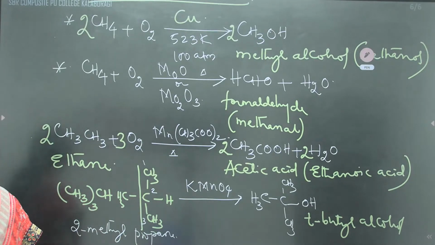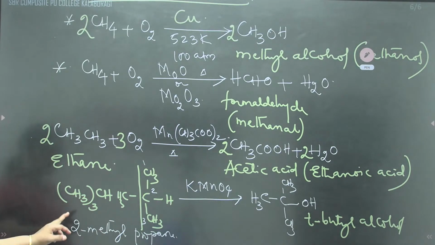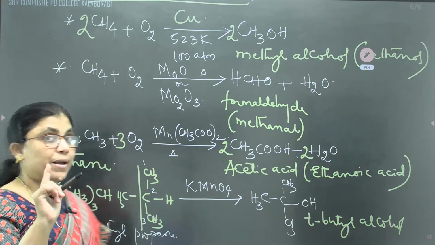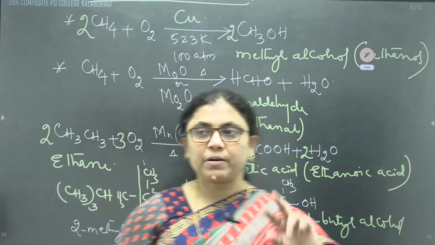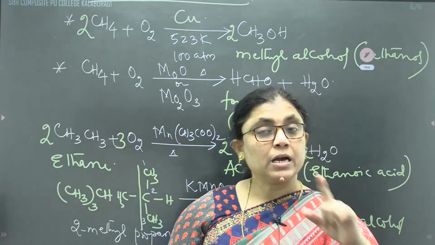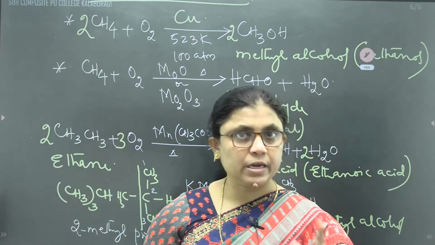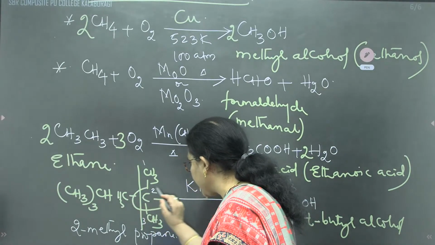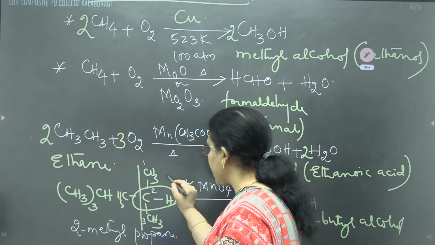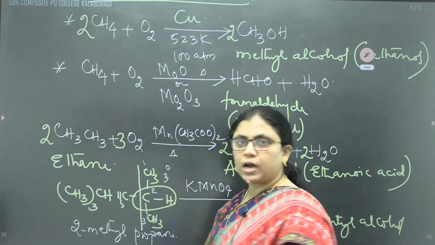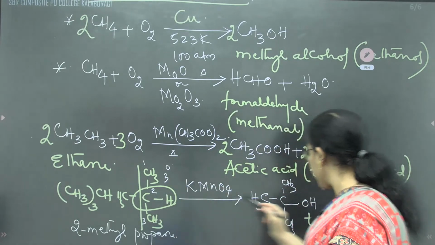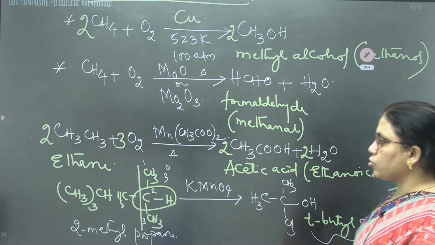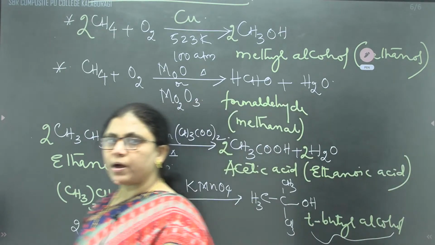Tertiary butyl alcohol. So here, with respect to the nature of the carbon atom, as I said in the previous class, carbon with 3 hydrogens is primary, carbon with 2 hydrogens is secondary, carbon with 1 hydrogen is tertiary. Therefore, this carbon atom is what, children? Tertiary carbon atom. So tertiary carbon atoms are converted into tertiary butyl alcohol when they undergo oxidation with potassium permanganate.